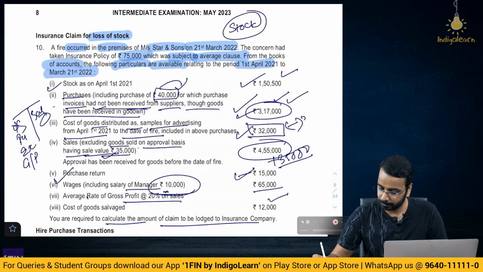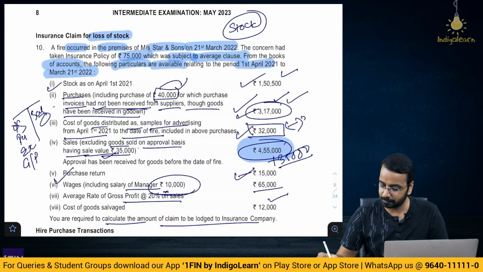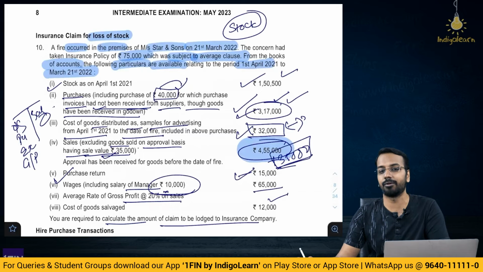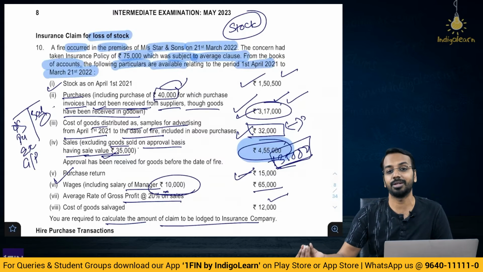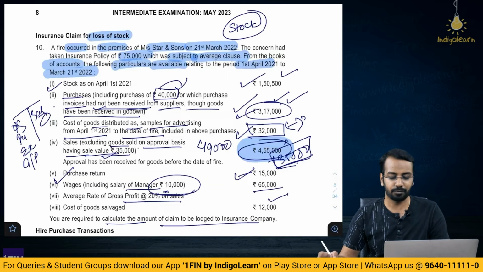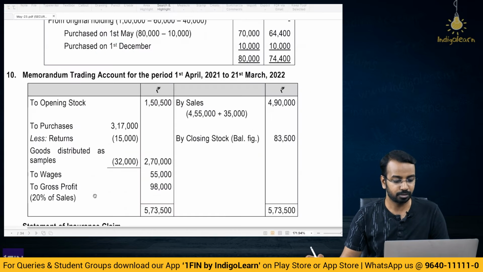See, 455 is this sales plus 35,000 also you will take it as sales. Sir, why do we take it as sales? Because the goods have moved out. Notionally think that you have sold the goods. And because these goods would not have been destroyed by fire. So 455 plus 35, you have 490. On this 490, 20%, if you calculate, it comes to 98,000. And the closing stock is the balancing figure, which is 83,500.